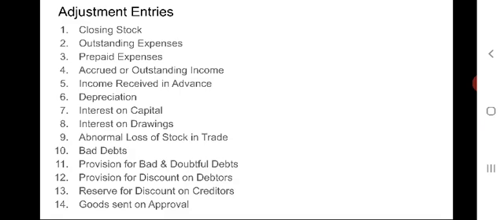The following adjustments are done regarding the prepaid expenses. For this, the entry should be: prepaid expenses account debit to concerned expenses account.